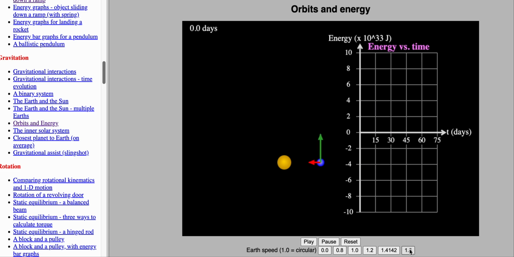All right, so let's speed it up a little bit more. And if I hit play, now you can see my total energy is positive and my kinetic is more than my potential. And if I let this run long enough, eventually you would reach a point where the Earth would actually escape the sun's energy well, and then you could escape our solar system and go someplace else. Okay, but hopefully that makes sense with the different things. Hopefully you guys understand now it has enough energy where before it did not have enough energy.